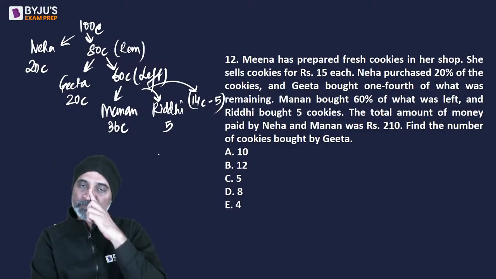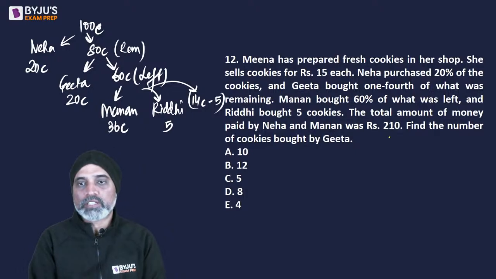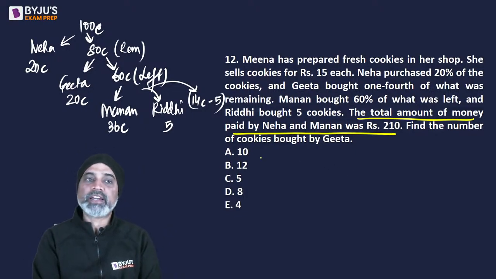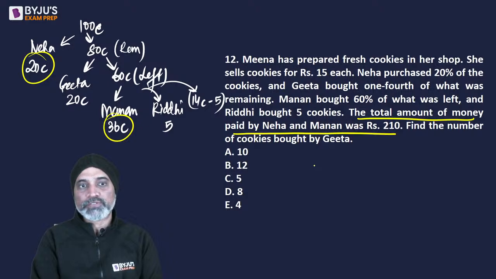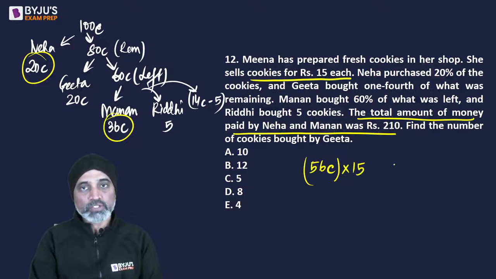Yes, it is. Now, as per the question, the total amount of money paid by Neha and Manan was 210. So if you add Manan and Neha, this gives 36C plus 20C, which is 56C. When we multiply this by 15, because that's the price for each cookie, it results in 210.